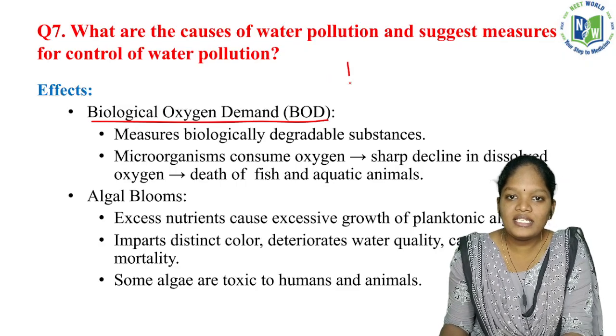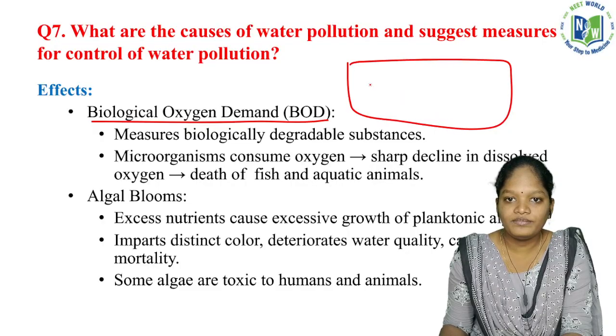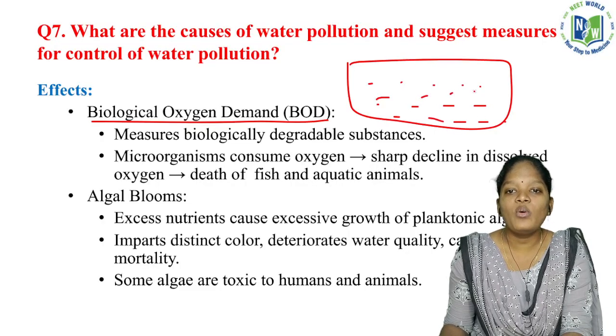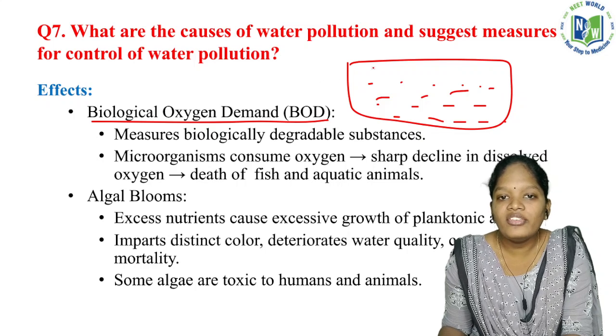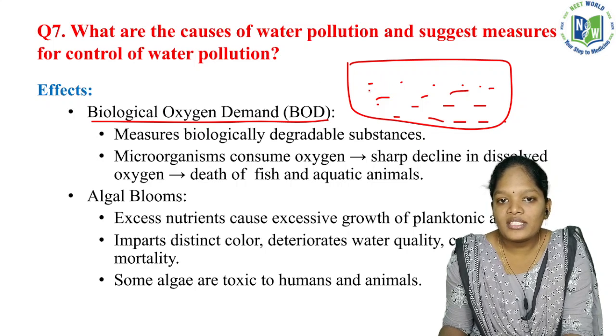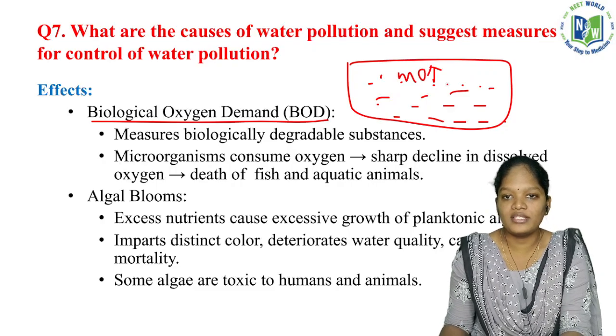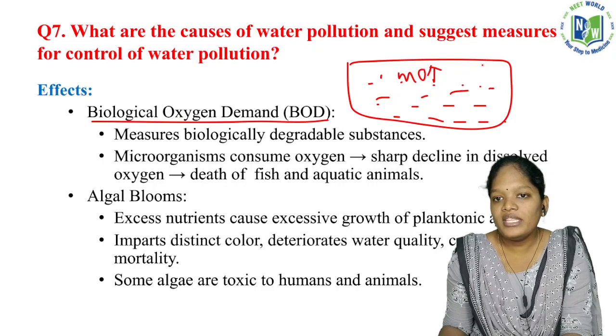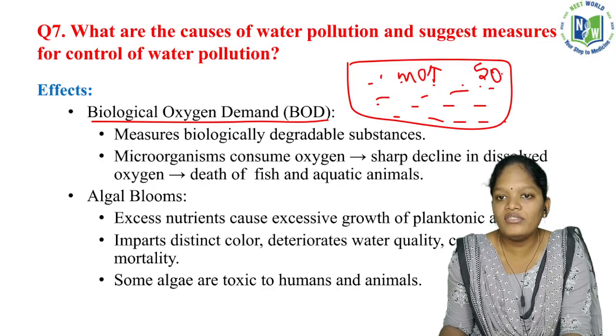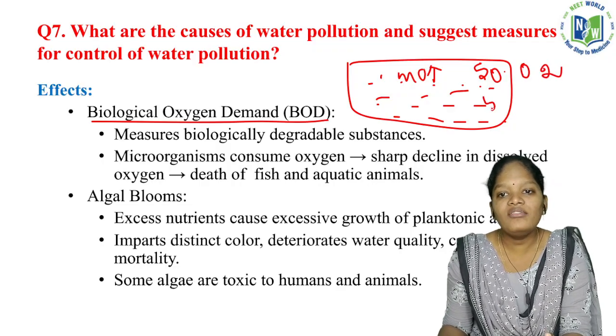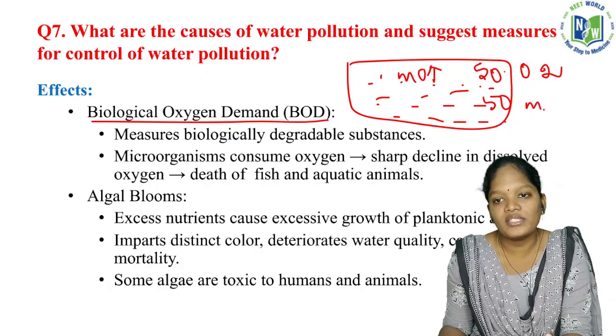Consider this as a water body. There will be many microorganisms present here. Just for example, for your better understanding, 50 oxygen molecules will be present and 50 microorganisms will be present.